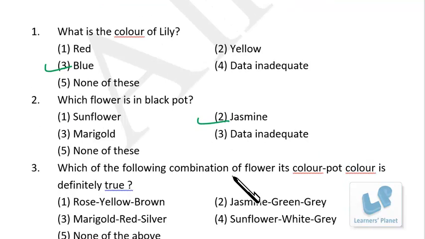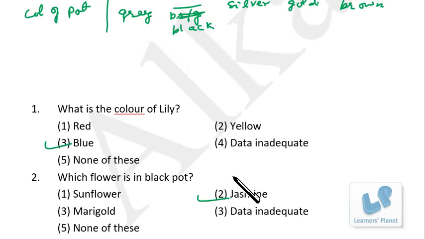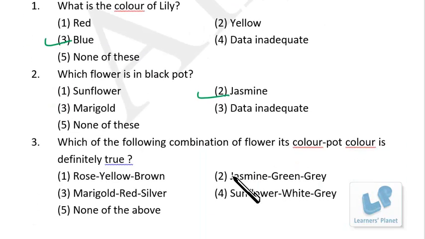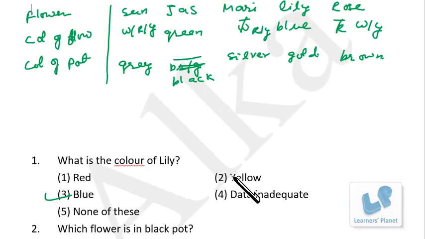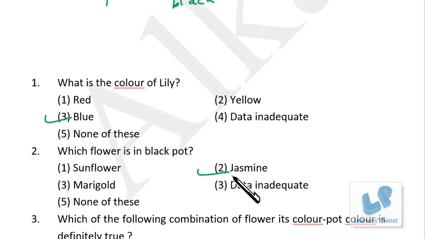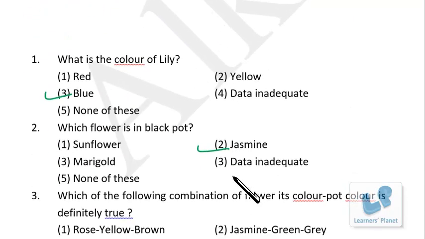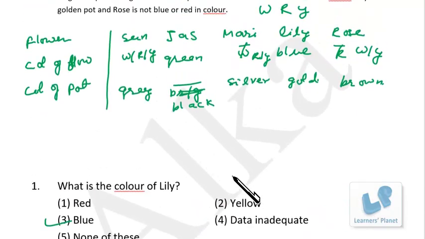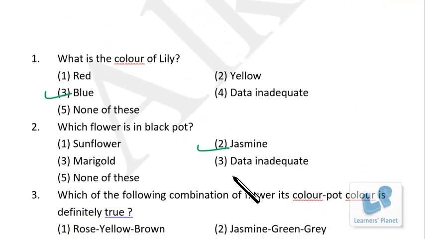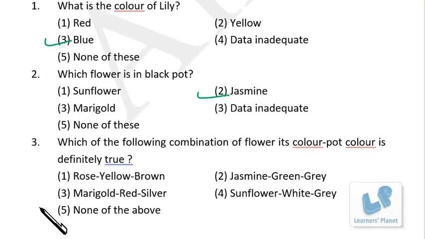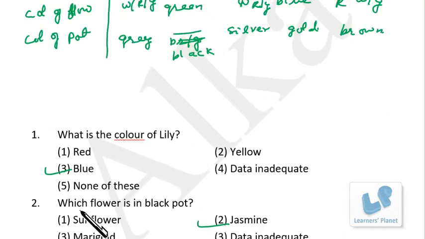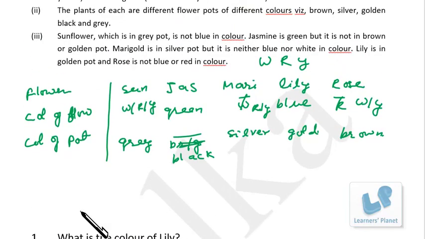Which of the following combination of flower, its color, pot color is definitely true? Rose, yellow, brown. We cannot say. Jasmine, green, black. No. Marigold, red, silver. We cannot say. Sunflower, white, grey. We cannot say that. None of the above. Okay, so I hope that's clear to you.